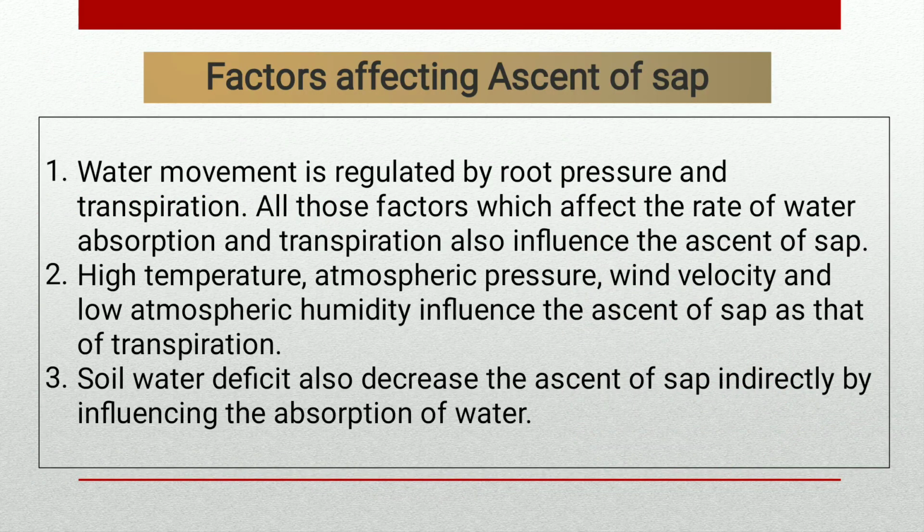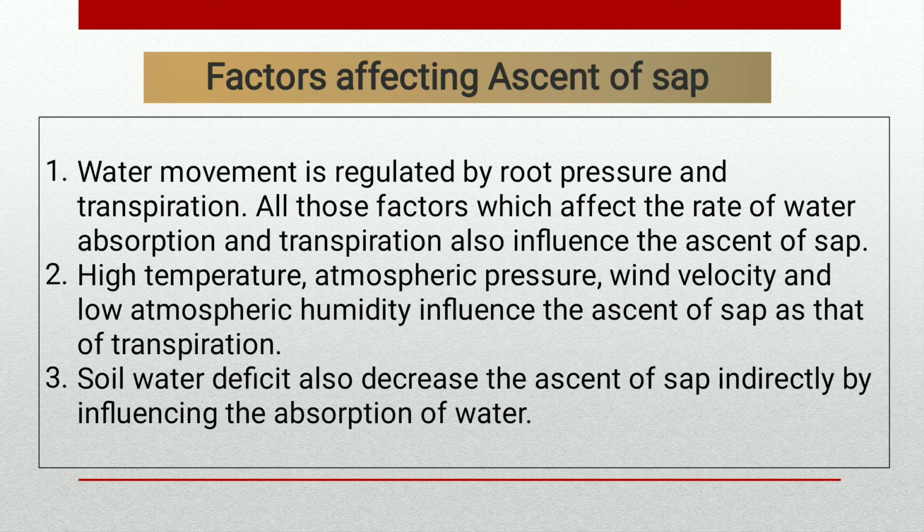Then, factors affecting the ascent of sap. First factor is water movement. The water movement is regulated by root pressure and transpiration. All those factors which affect the rate of water absorption and transpiration also influence the ascent of sap.